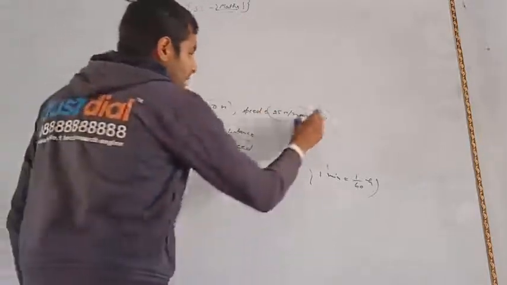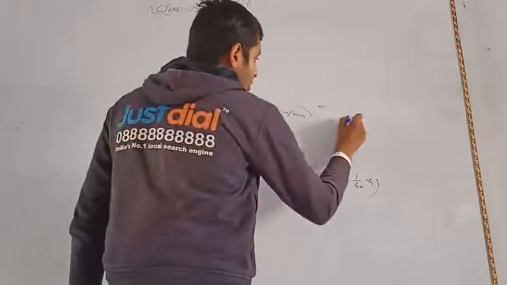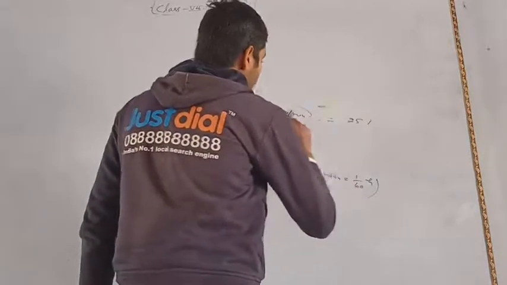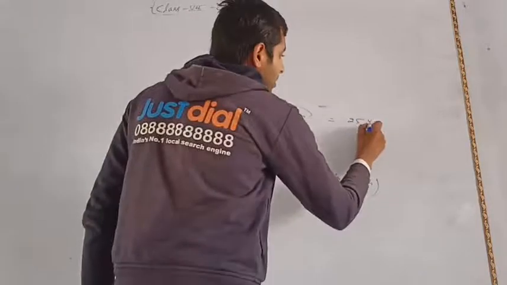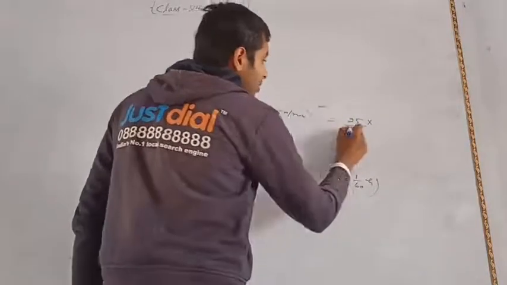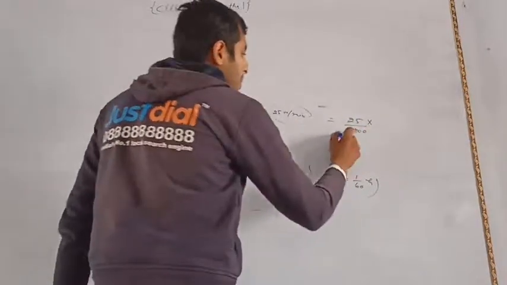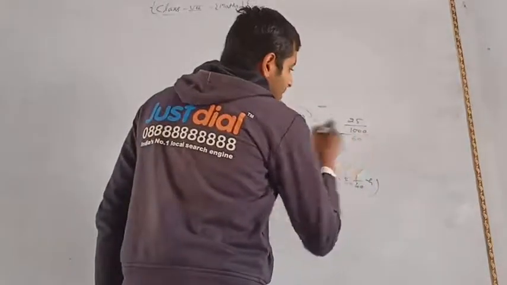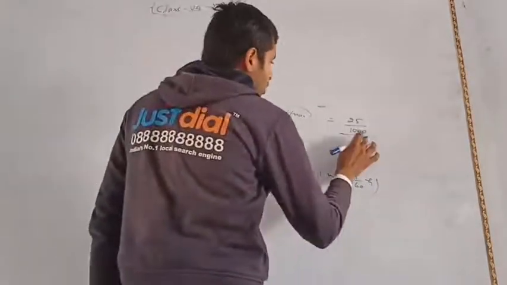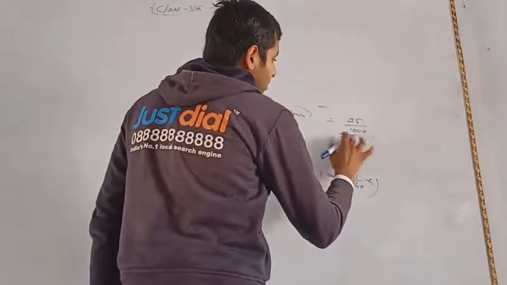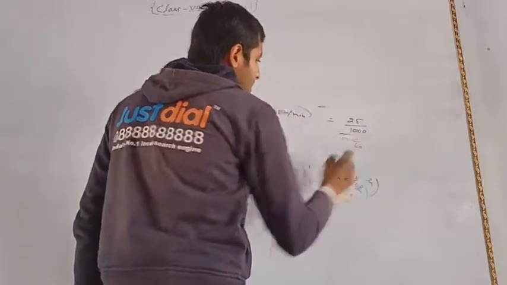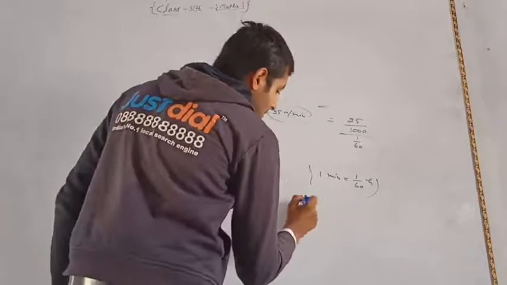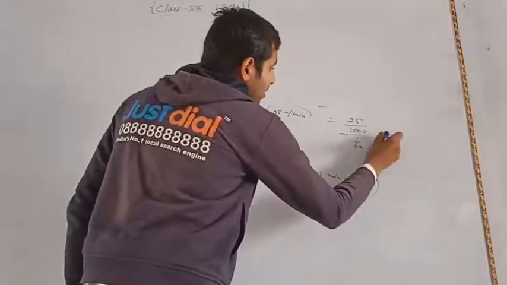So we get 25, and 1 meter is 1 upon 1000 kilometer, and 1 minute is 1 upon 60 hour. If we calculate this, we get kilometer per hour.